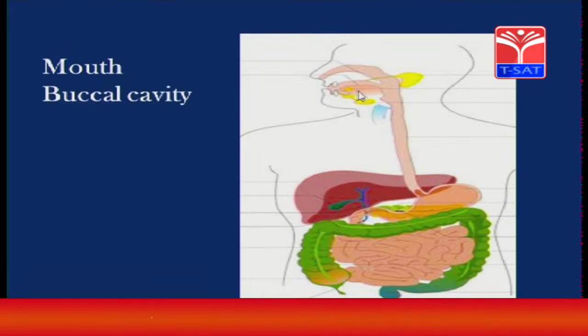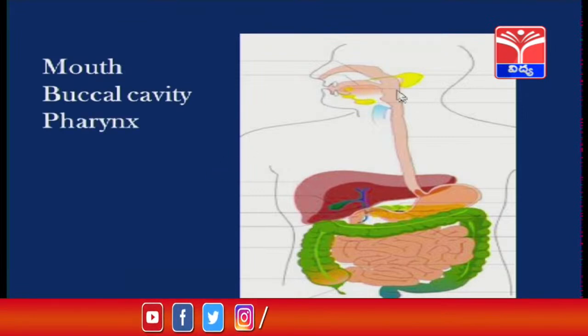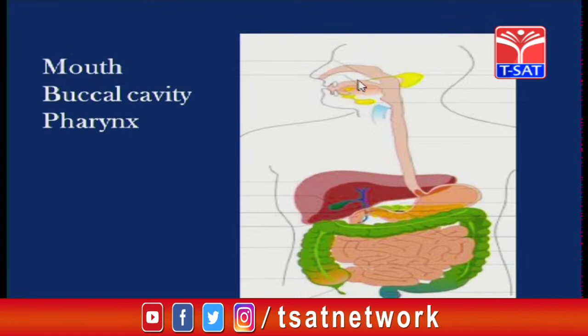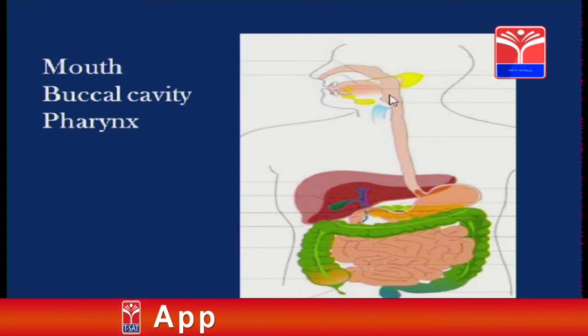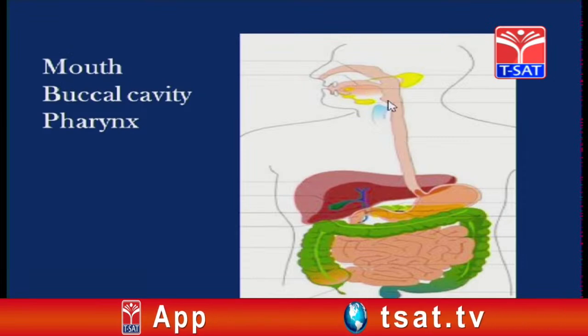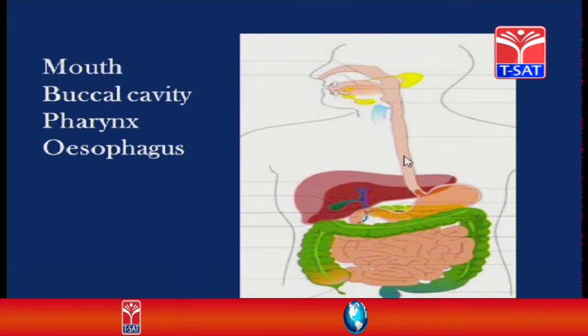This is the buccal cavity, which leads into a short chamber called the pharynx. Mouth leads into buccal cavity, leading into pharynx, and pharynx further leads into a long straight muscular tube called the esophagus, which is also commonly called the food pipe.